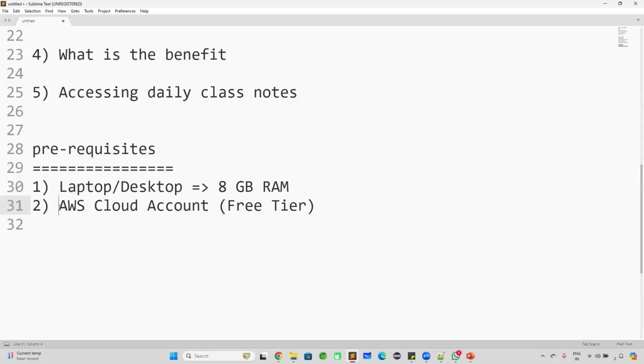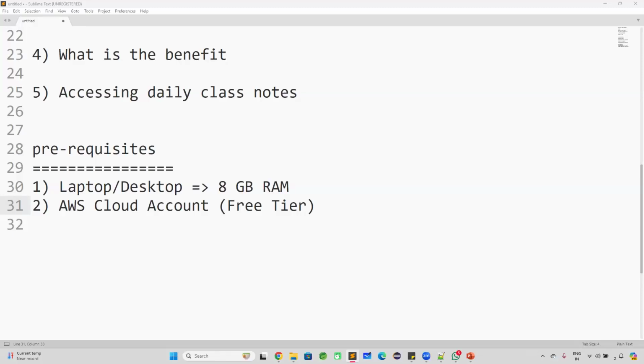So you need to create one account in the AWS Cloud. That account is also free of cost. You need to create a free tier account in AWS. How to create that free tier account, I'm also going to explain in the course.